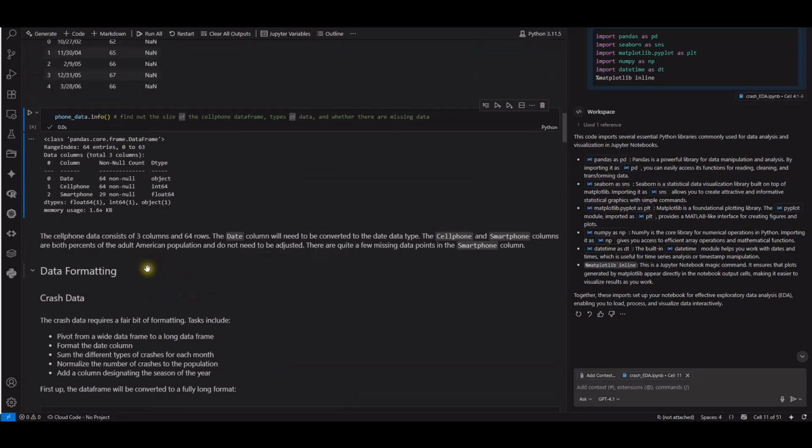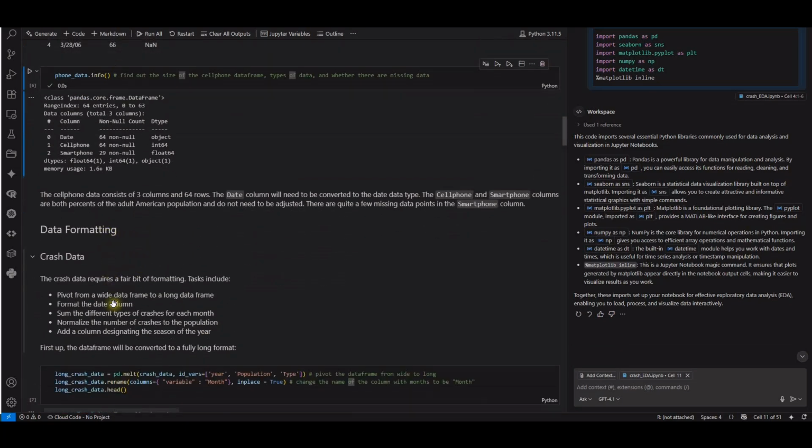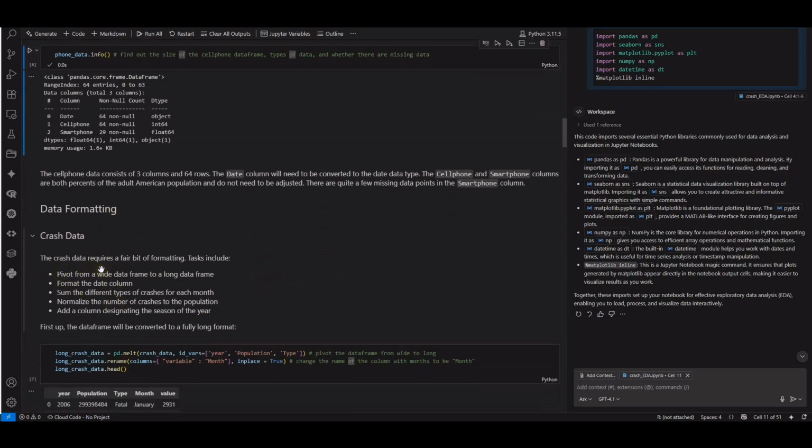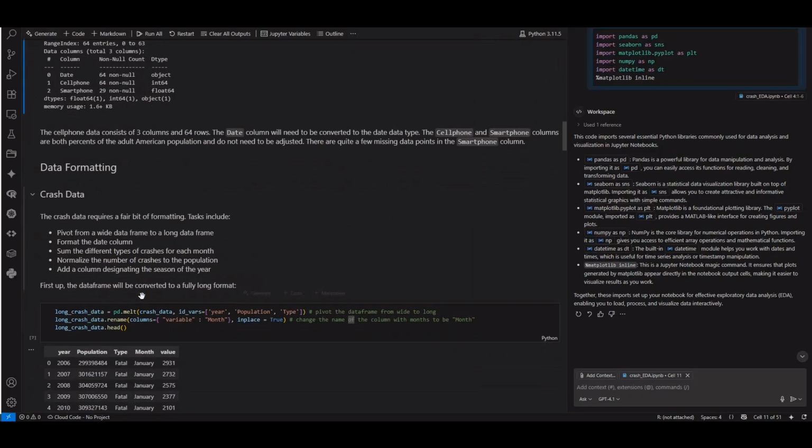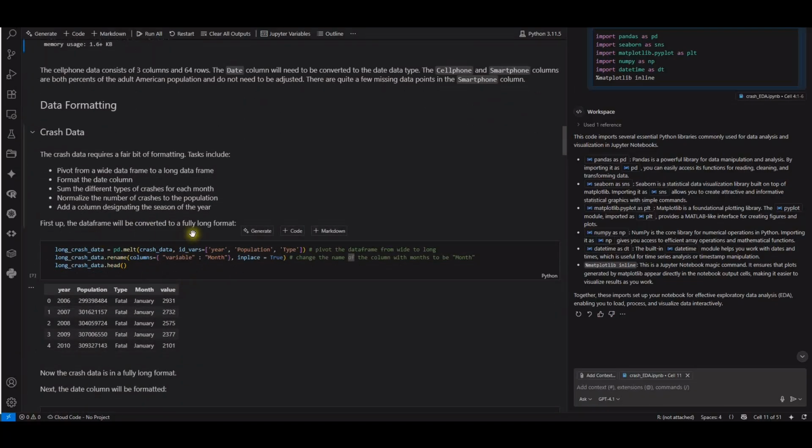So now we will move on to the next one, the data formatting. The crash data requires a fair bit of formatting. The tasks include pivoting from a wide data frame to a long data frame, formatting the date column, summing the different types of crashes for each month, normalizing the number of crashes to the population, and adding a column designating the season for the year. First up, the data frame will be converted to a fully long format. Let's do it now.